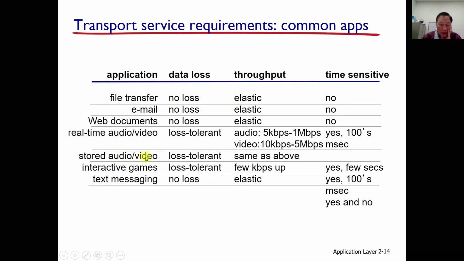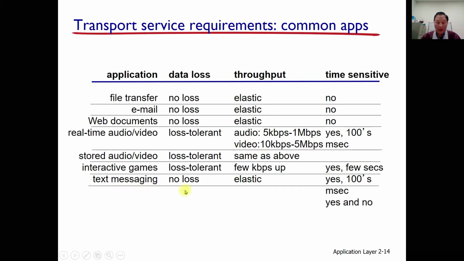Stored audio and video is loss tolerant, similar to the above requirements. And interactive games are loss tolerant, and in terms of time sensitivity, they are sensitive to time.